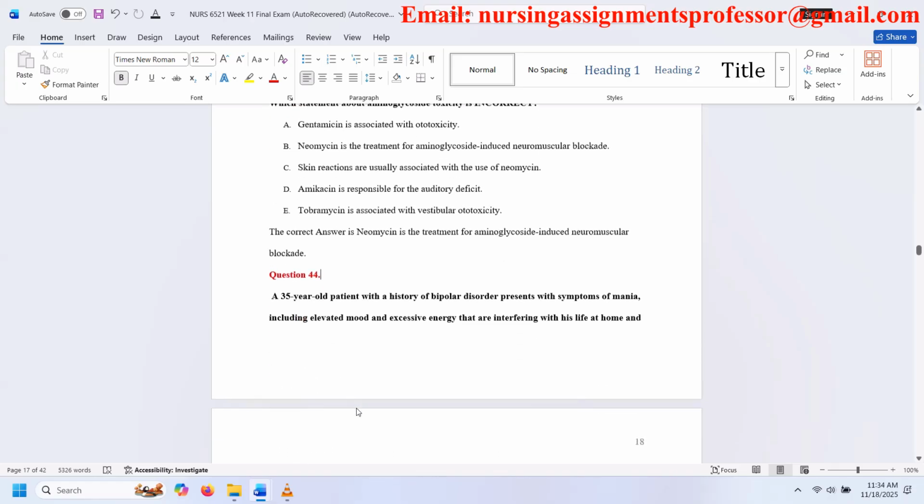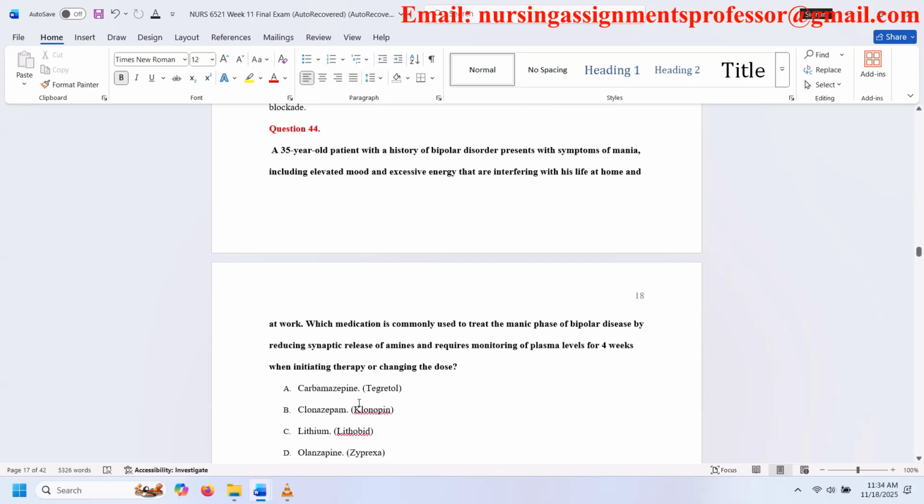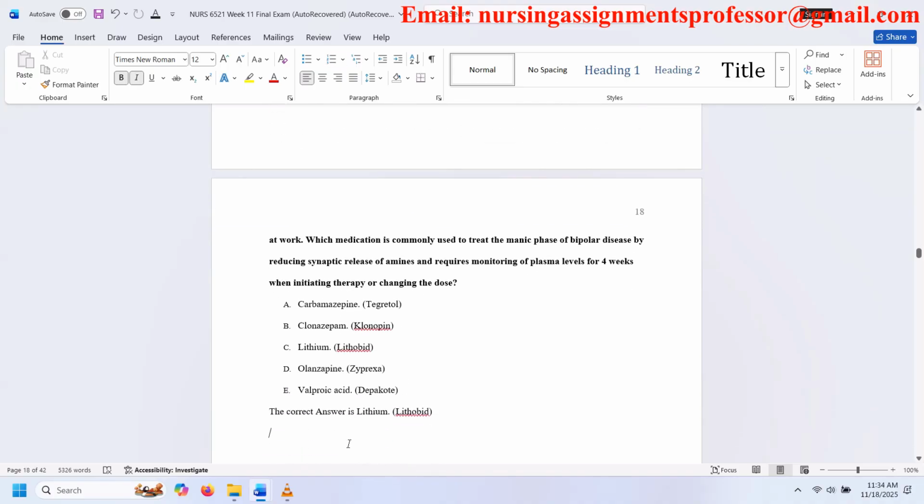Question 44. A 35-year-old patient with a history of bipolar disorder presents with symptoms of mania, including elevated mood and excessive energy that are interfering with his life at home and at work. Which medication is commonly used to treat the manic phase of bipolar disease by reducing synaptic release of amines and requires monitoring of plasma levels for 4 weeks when initiating therapy or changing the dose? A. Carbamazepine. B. Clonazepam. C. Lithium. D. Olanzapine. E. Valproic acid. The correct answer is lithium.